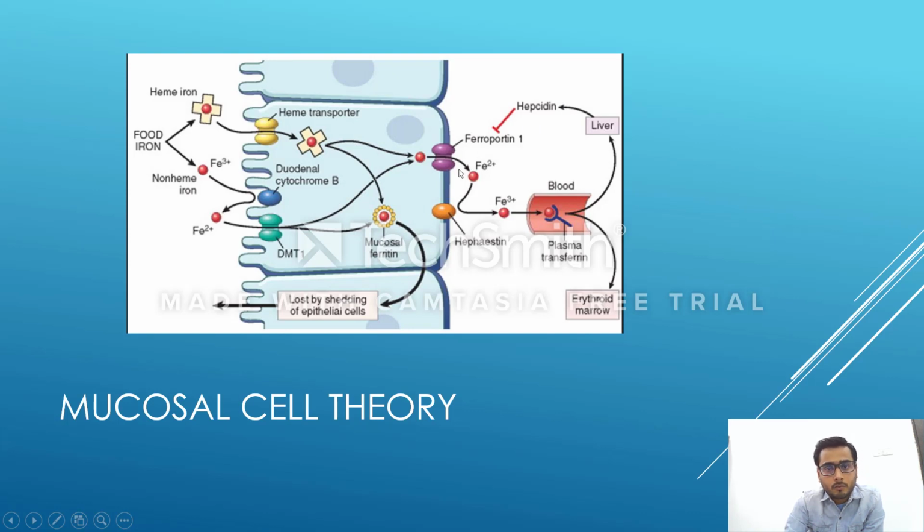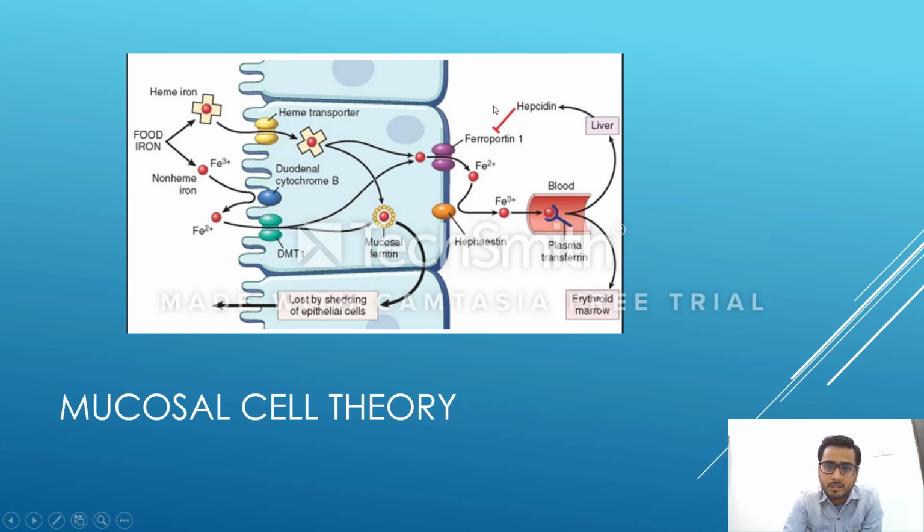If we don't want this iron to be here, there are sufficient stores of iron, there is sufficient iron in the body. This hepcidin inhibits ferroportin 1, or you can say in an easier form that it closes it, or basically internalizes this ferroportin 1, and the transport across ferroportin 1 gets stopped. The iron cannot come out, and if it will not come out, it cannot bind to plasma transferrin. It cannot bind to plasma transferrin, so it cannot be used anywhere.